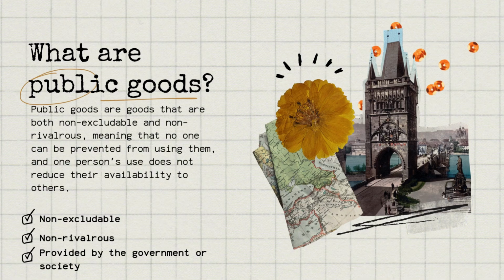Now, let's talk about public goods. Public goods are goods that are non-excludable and non-rivalrous, meaning that no one can be prevented from using them, and one person's use does not reduce their availability to others.